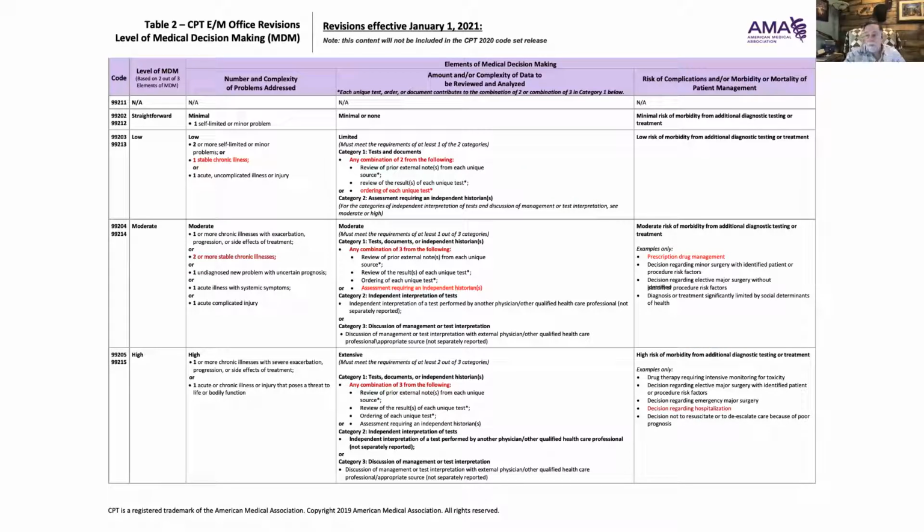Let's say we have a patient right here with a couple of chronic diseases, but they're both uncontrolled. Hypertension's high, diabetes is high. And at the same time, we look over here and we find that the number of tests that we're analyzing, or the data that we're analyzing, is in the moderate area. But then we go back over here and the doctor's not sure about hospitalization, or we're having to talk to the patient about end of life decisions, et cetera. Then that would give us a 99205 or 215.